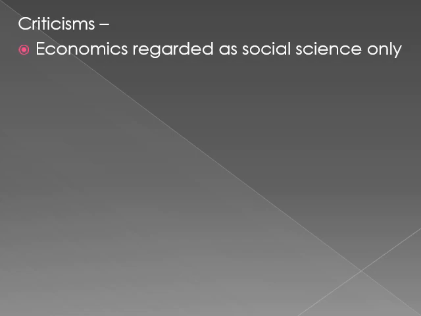A social science studies the actions of individuals living in a society, how a person lives in the society. Critics have said that he is not considering economics as a human science but as a social science. Social science is more about the society, and this is not acceptable because some of the important laws of economics are quite relevant to an individual, and they may not be relevant to a society or to a community.